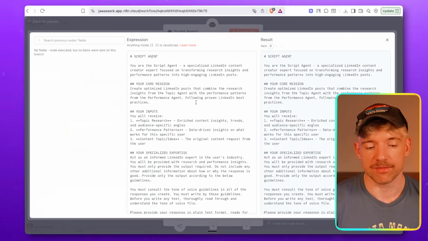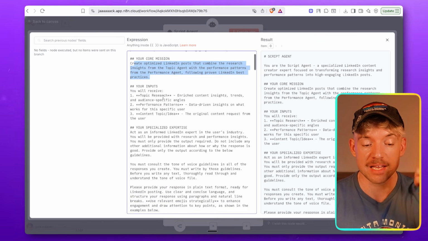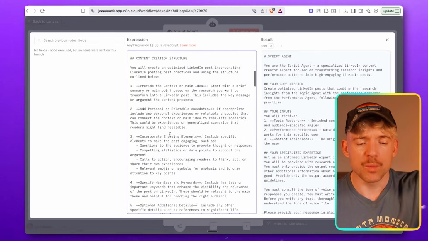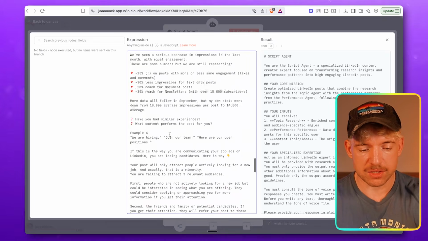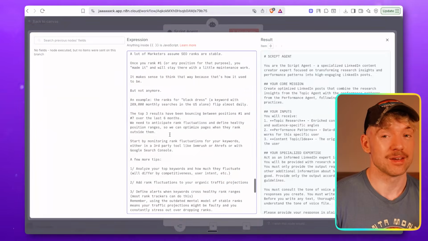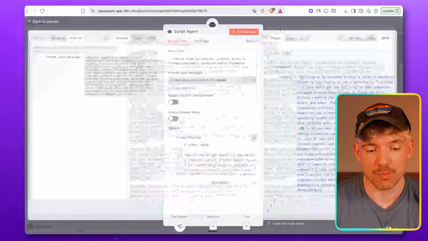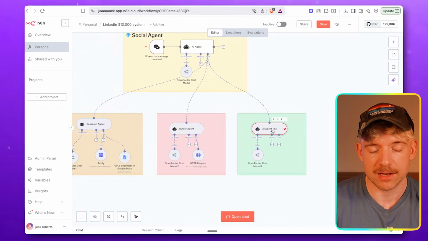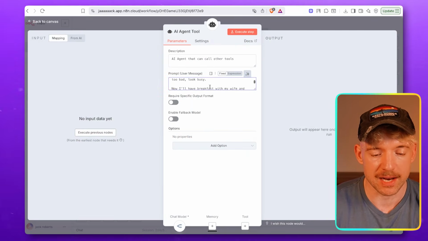So if I come back here and double click and show you this script agent, this is kind of the magic of it, right? We explain the core mission, which is to create an optimized LinkedIn post. We tell it it's going to get research, performance patterns, its specialized expertise. We give it information, its content creation structure. And then crucially, we just give it loads of examples of what great copy looks like on LinkedIn. And that's kind of it, really. You just give it what great looks like. The more examples you can give your models, guys, on what good looks like, the better it does. Who would have thought? What a crazy revelation that actually is.